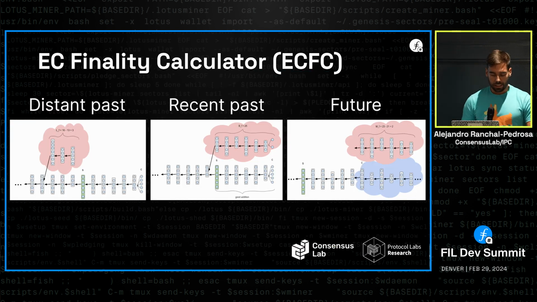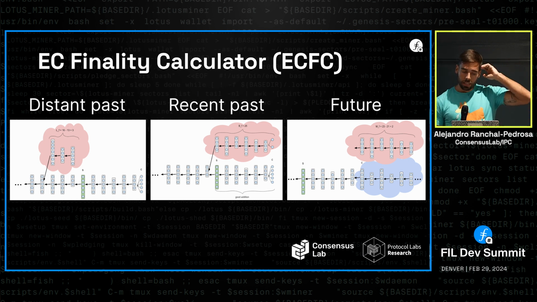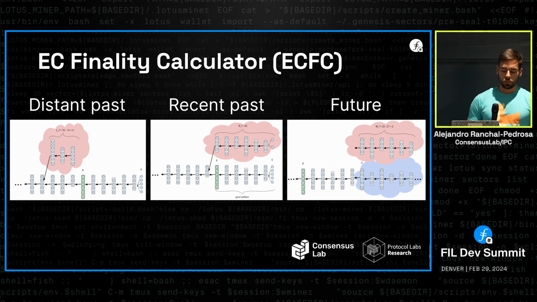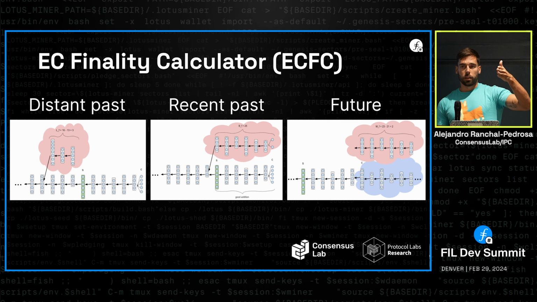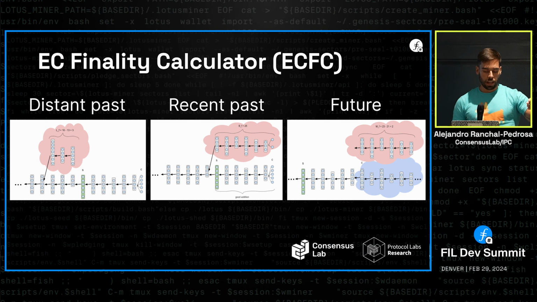Just to explain a little bit of how the analysis comes about, although the details are in the FRC repo. We discretize time into 3 parts. The first one is the distant past. So it's all the time that passed from the beginning of Filecoin up until the tip set that we're observing, the tip set that we care about in terms of finality. Then the recent past, which is everything that happened between the observed tip set and the current epoch, so the current time.